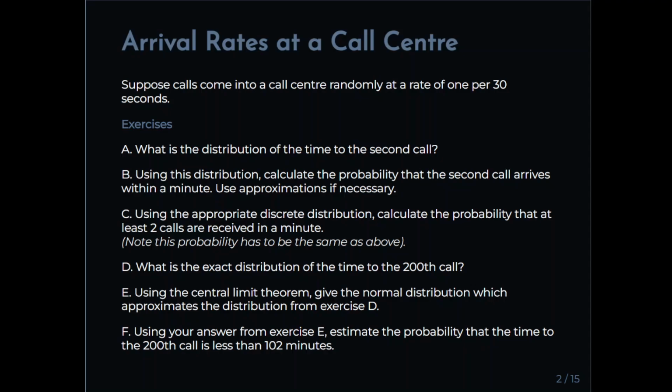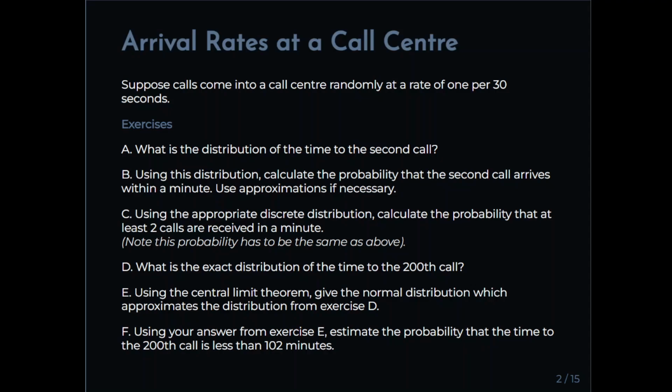Okay. So arrival rates at a call center: suppose calls come into a call center randomly at a rate of 1 per 30 seconds, 2 per minute in other words, that's an arrival rate. What is the distribution of the time to the second call? Usually when we're dealing with exponential distributions, it would be the time to the next call. But in this case, the gamma distribution, it doesn't have to be the next call, it can be any number of calls down the line. What is the probability until we get the 10th call?